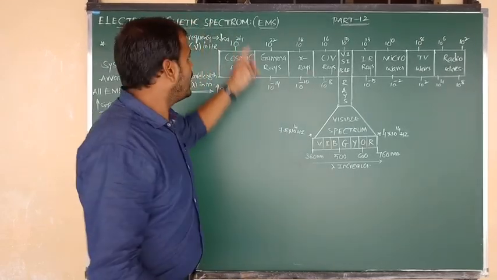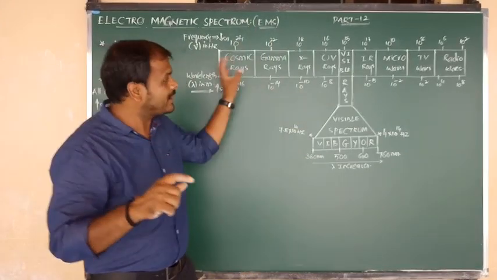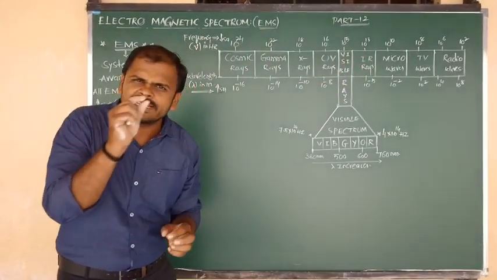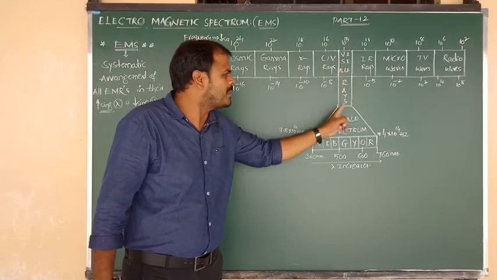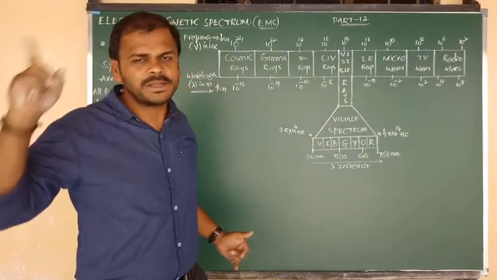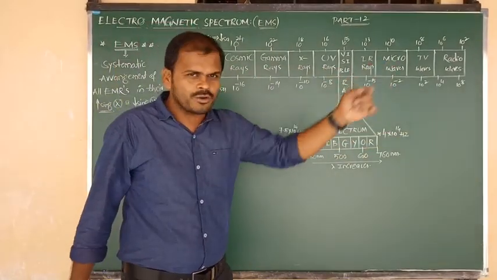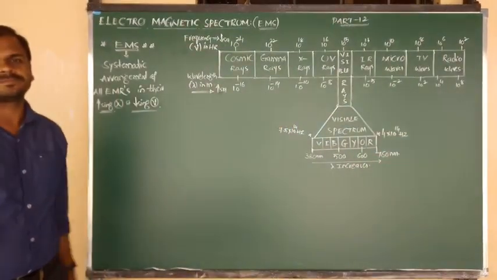One is the electromagnetic spectrum, and in that electromagnetic spectrum there is a small portion, the visible part, which is responsible for the formation of the visible spectrum. So one is the electromagnetic spectrum, and one more is the visible spectrum.